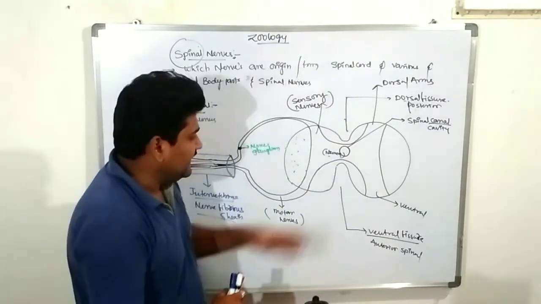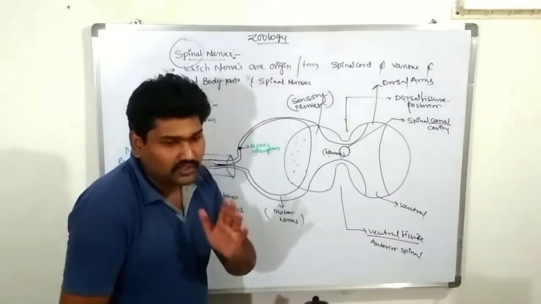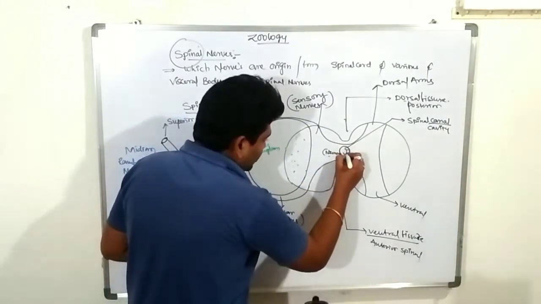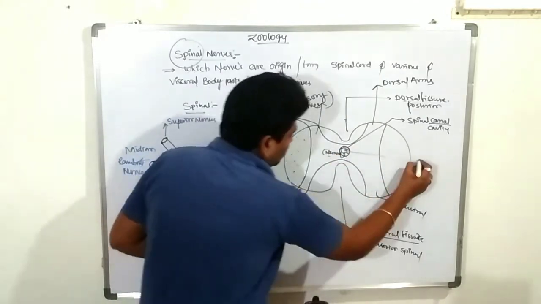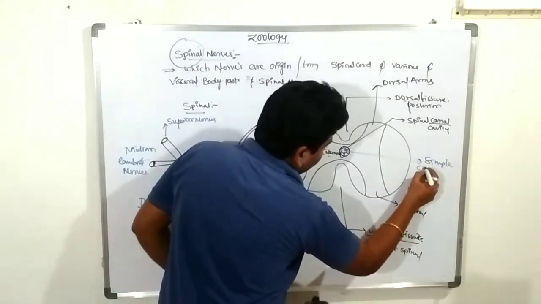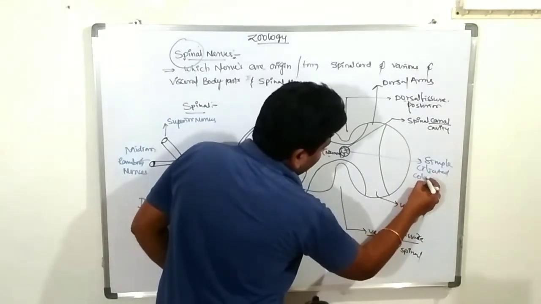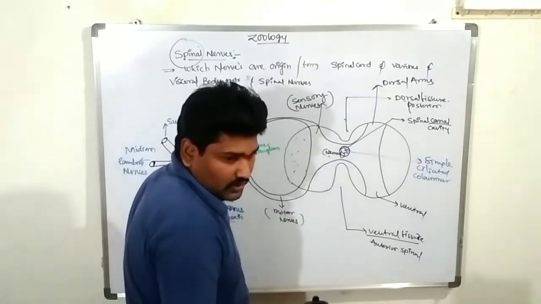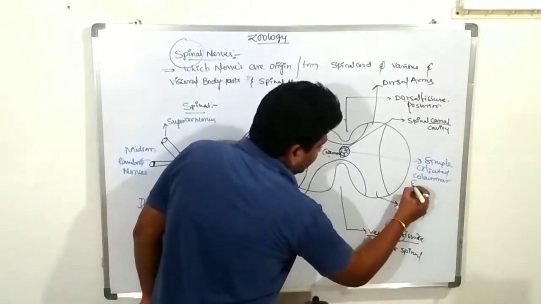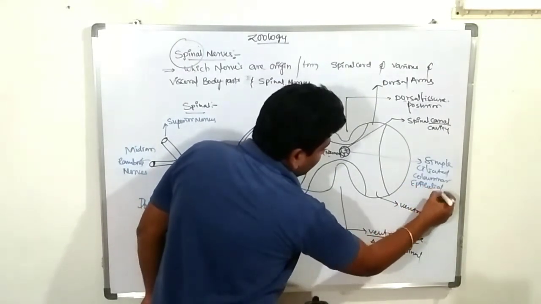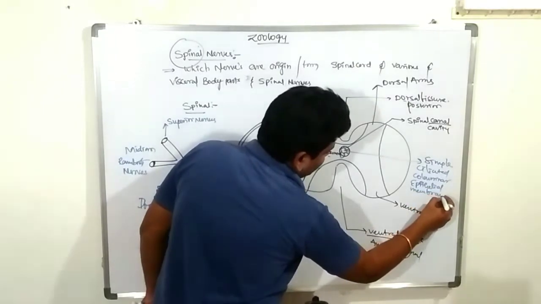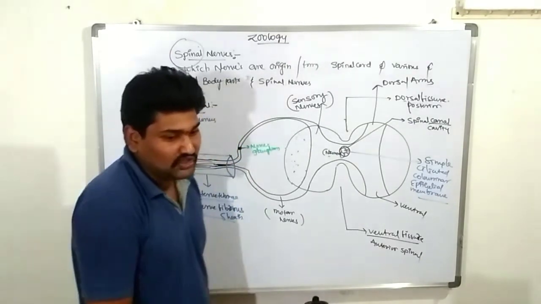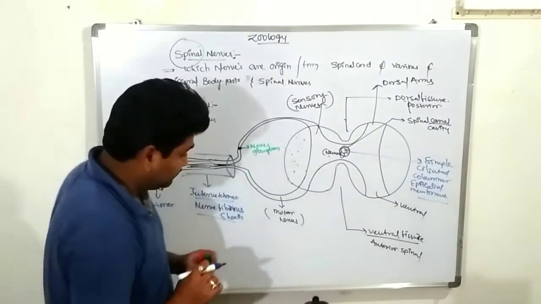Clear. We already discussed that the spinal cavity is lined with a simple ciliated columnar epithelial membrane. The canal is completely lined with the simple ciliated columnar epithelial membrane. Very important. Note down. Yes.